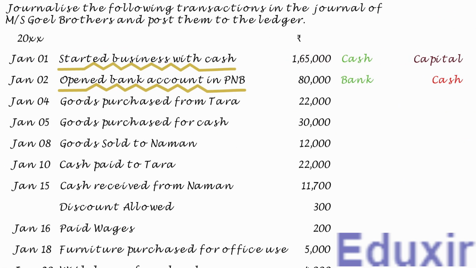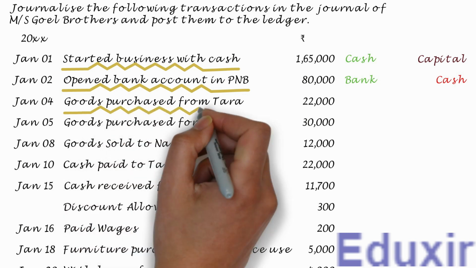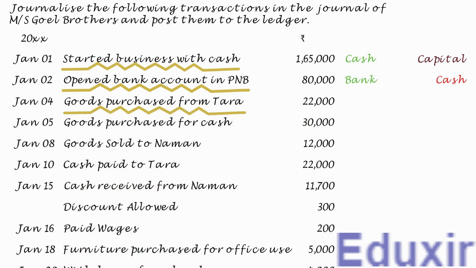In this transaction, goods worth 22,000 rupees are purchased from Tara. Note that it is not specifically mentioned that the goods are purchased for cash. Also, the vendor or supplier from whom the goods are purchased is given as Tara. So, we can safely assume that the goods are purchased on credit. So, this transaction can be restated as goods purchased from Tara on credit. With this information at our hand, let us now proceed with the analysis of this transaction.